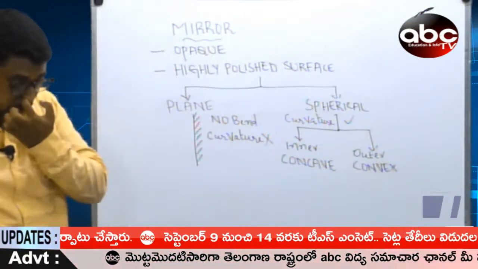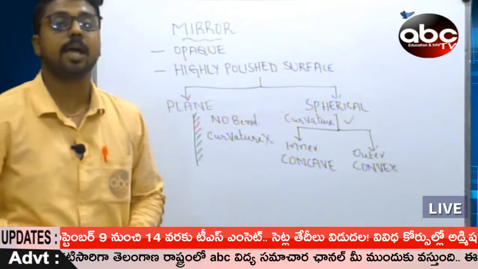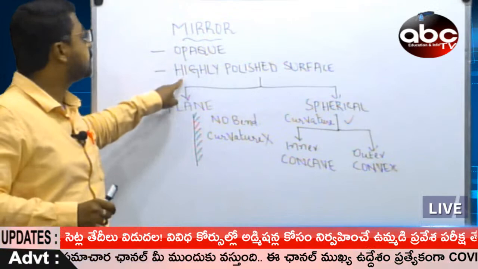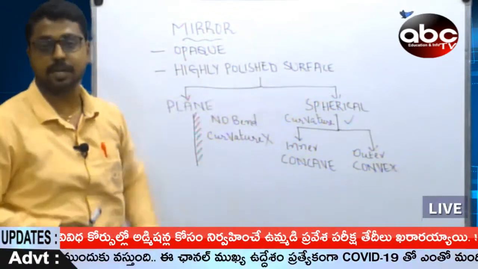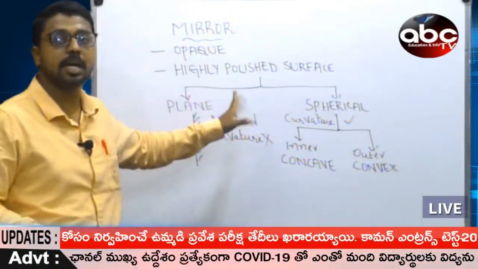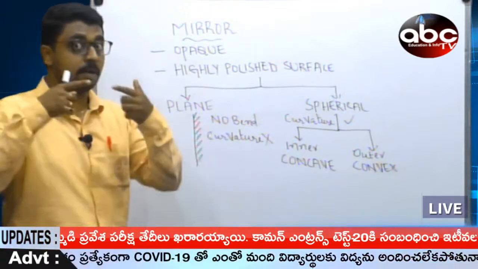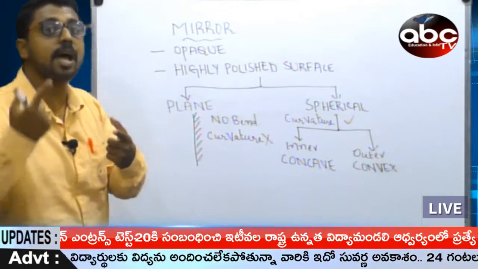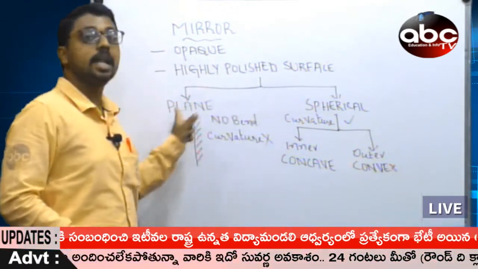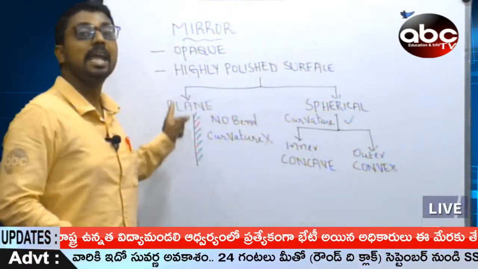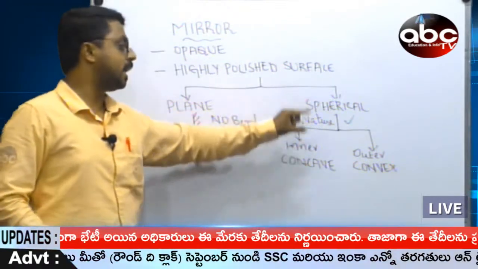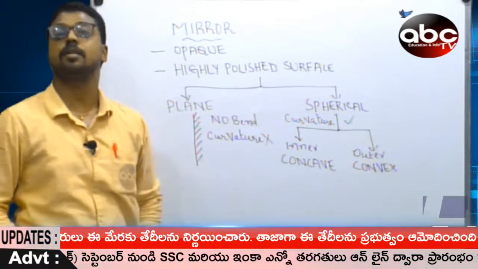So my dear students, just one small thing I would like to inform. A mirror is an opaque substance which has a highly polished surface. Mirrors are generally of two types: plane with no curvature, and spherical with a little amount of curvature.